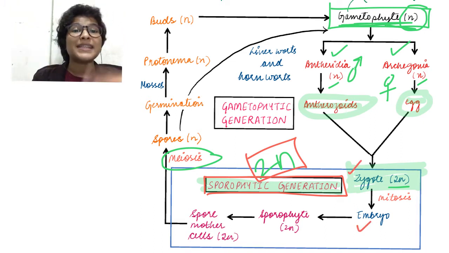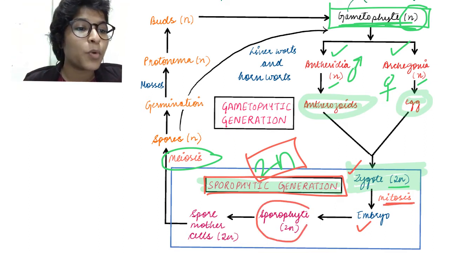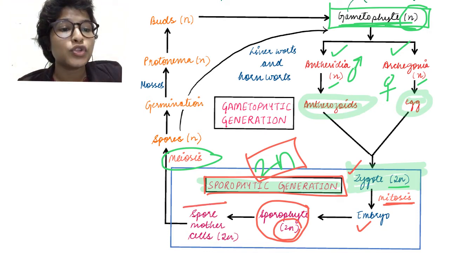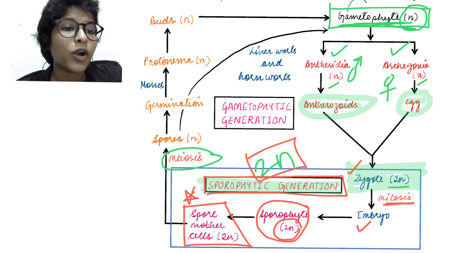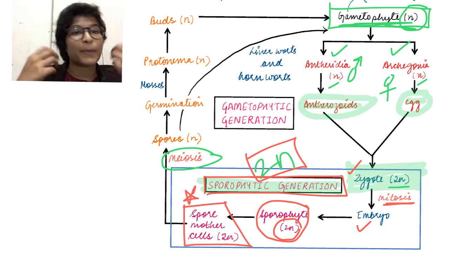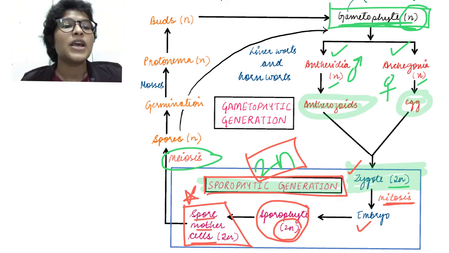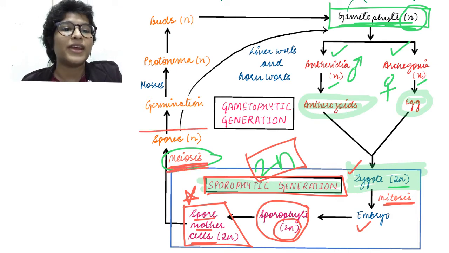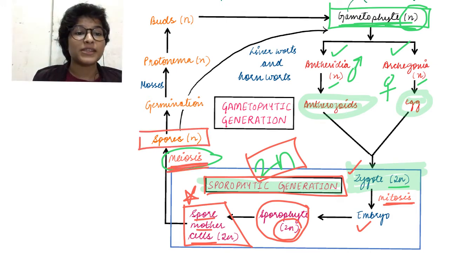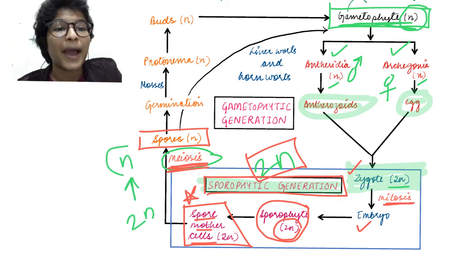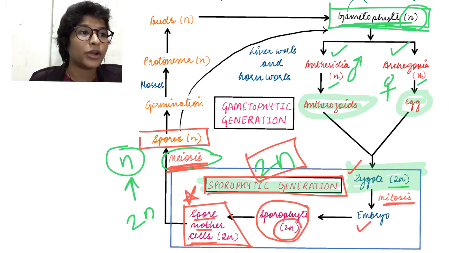So after the zygote will come the embryo. How will the embryo come? When the cells multiply using mitosis. Okay? Then after the embryo we have something called as the sporophyte stage. In the sporophyte stage, it again has a diploid number of chromosomes, right? So the sporophyte stage gives rise to spore mother cells. Now what does the term spore mother tell you? That ये cell से बाद में spore बनेगा. This cell will give rise to spores. So spore mother cells undergo meiosis to give rise to spores. We know that in meiosis the number of chromosomes goes from 2N to N, that is it will become haploid, and this is what we want in the gametophyte body, right?